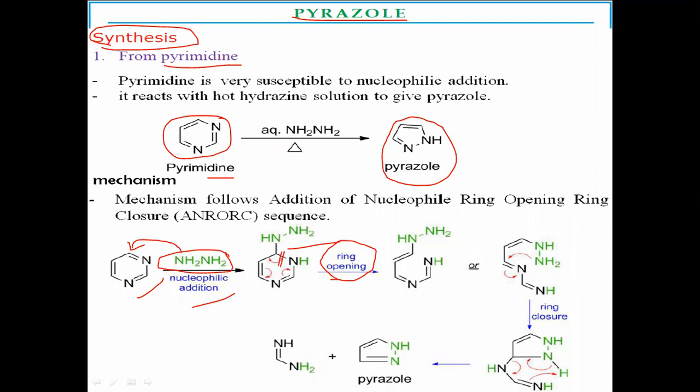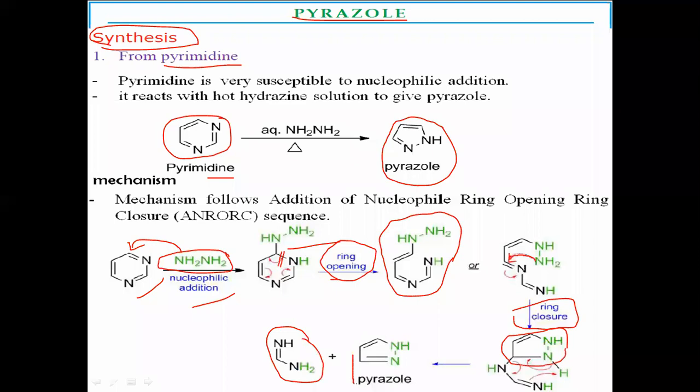The third and fourth position bond breaks, and the bonding electrons migrate towards the adjacent carbon atoms to make delocalization of the pi electrons and form this type of structure, ring opening of the 6-member pyrimidine, followed by ring closure. Ring closure means these nitrogens attach to the adjacent carbon where nitrogen is present, making a pyrazole-like moiety with liberation of amidines and formation of pyrazoles.